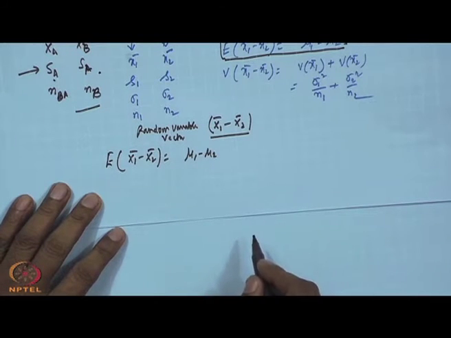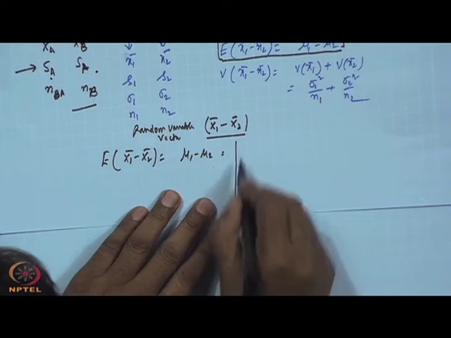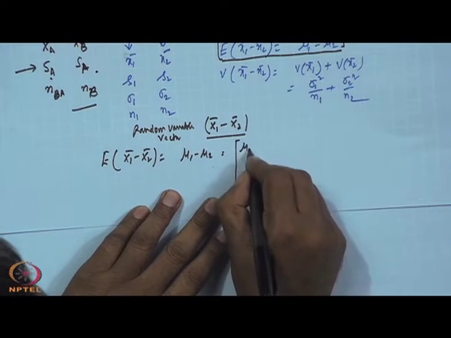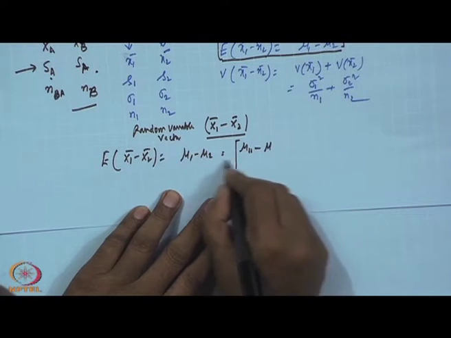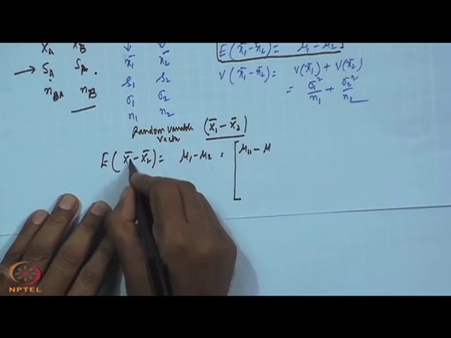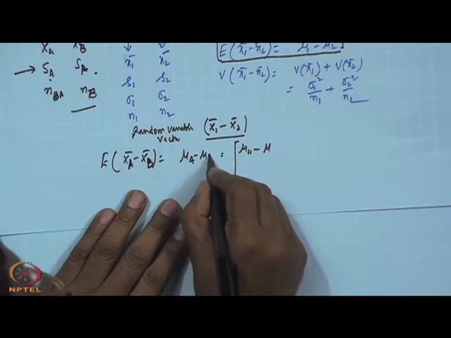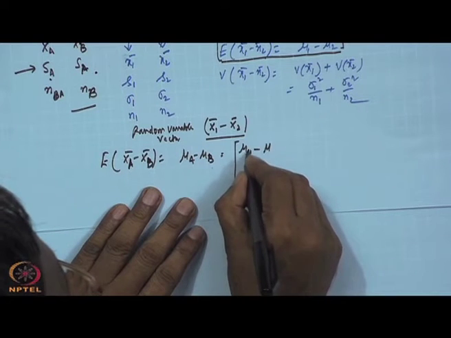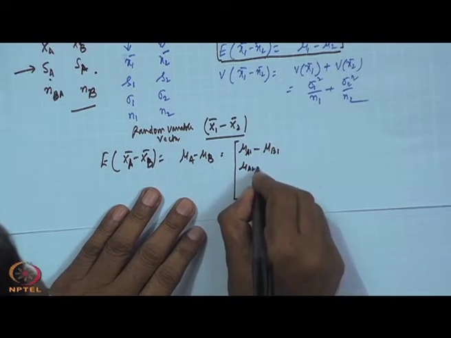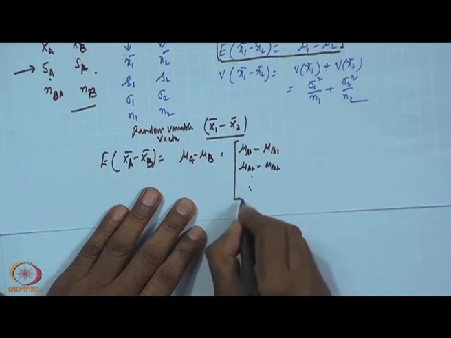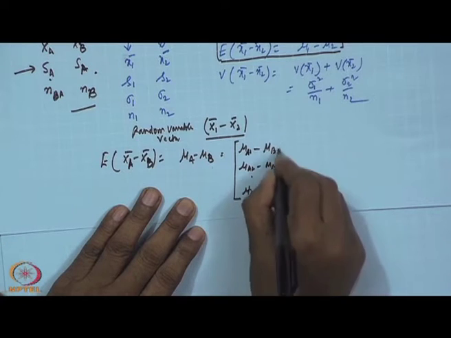How many variables are there? There are p variables. So, this will be a quantity like this. I think I will use A and B, then that will be better. I told you x bar A minus x bar B, mu A minus mu B, then this is mu A1 minus mu B1, mu A2 minus mu B2, like this, up to mu Ap minus mu Bp.